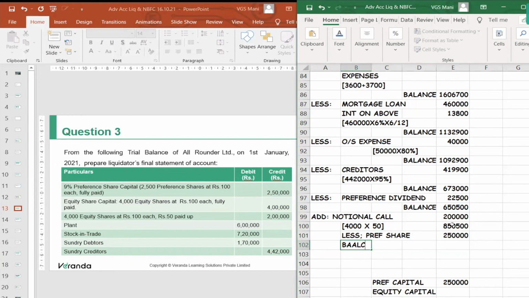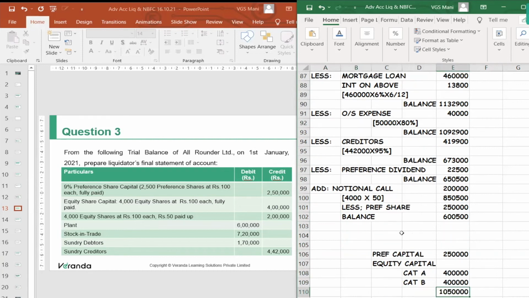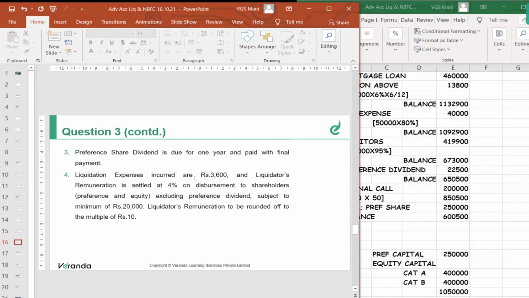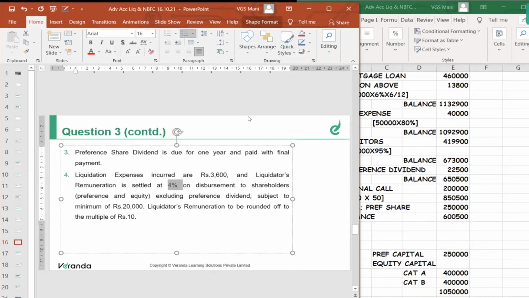Balance you will be having 6,500,000. We cannot satisfy the entire equity shareholders as well as liquidator. Now, what was the condition for liquidator remuneration? It is 4% on disbursement to shareholders, preference and equity, excluding preference dividend.